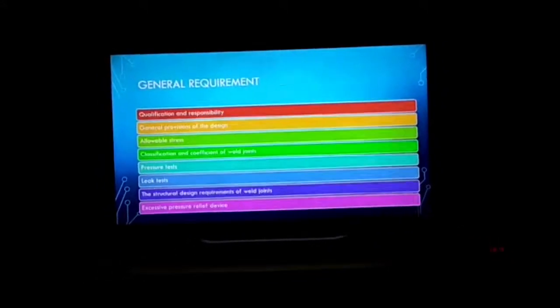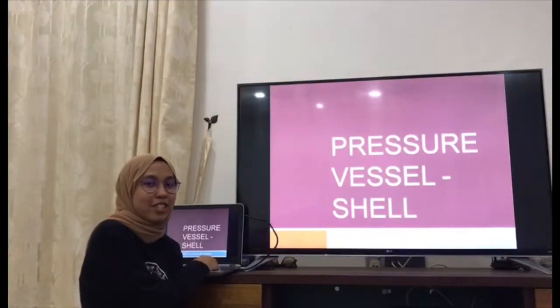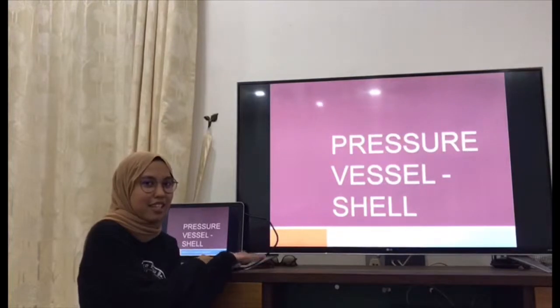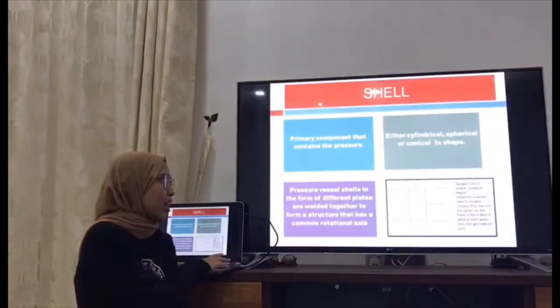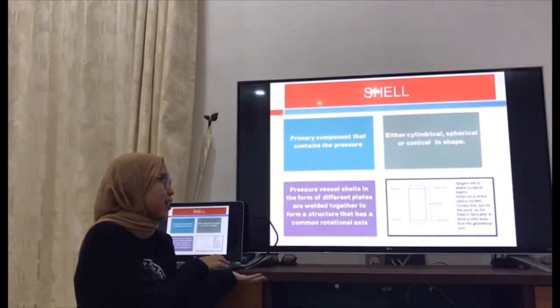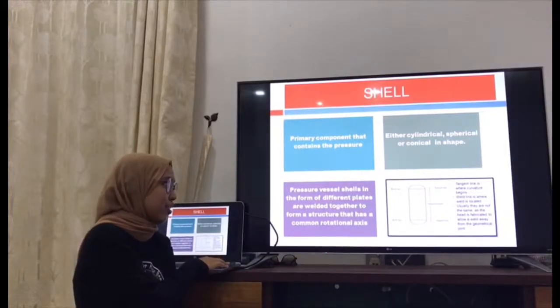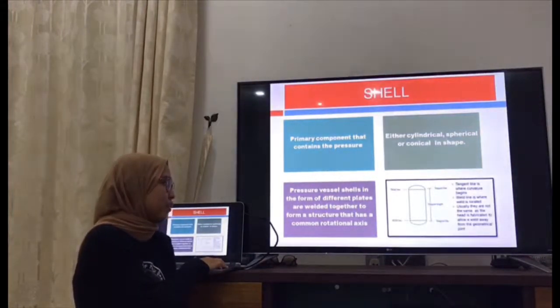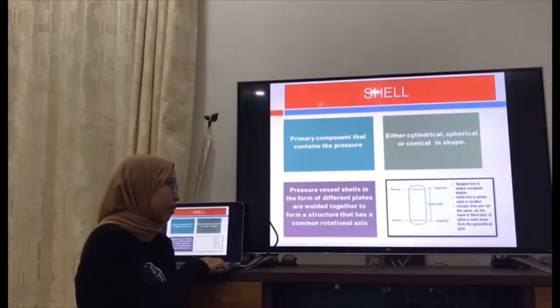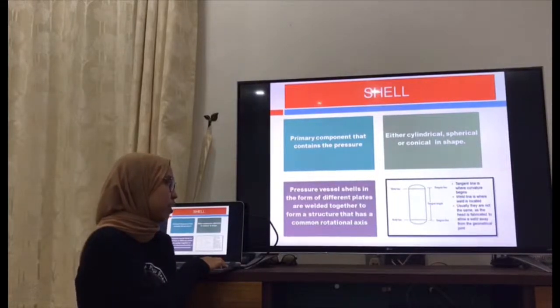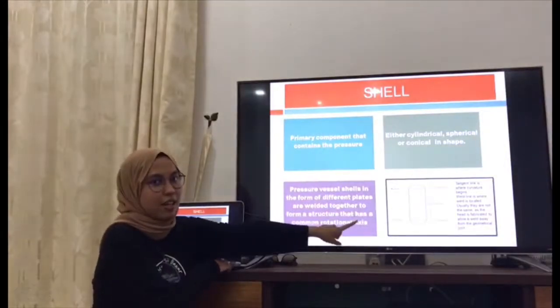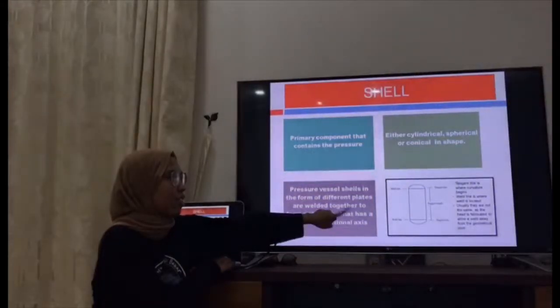pressure relief device. So today for this section we're going to talk about the shell of a pressure vessel in ASME versus China standard. Let's talk about the shell first. A primary component that contains the pressure is called the shell. It is either cylindrical, spherical or conical in shape. Pressure vessel shells are formed from different plates welded together to form a structure that has a common rotational axis.